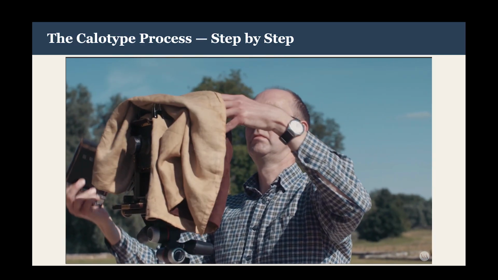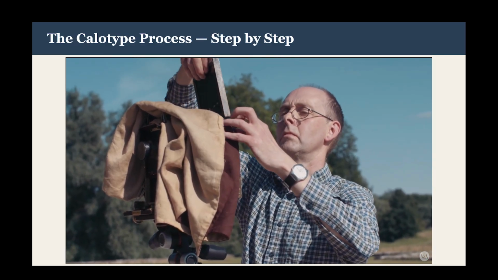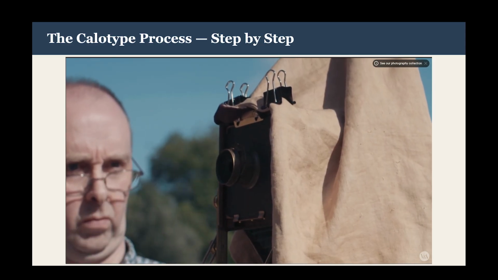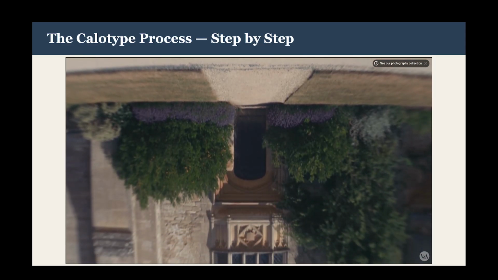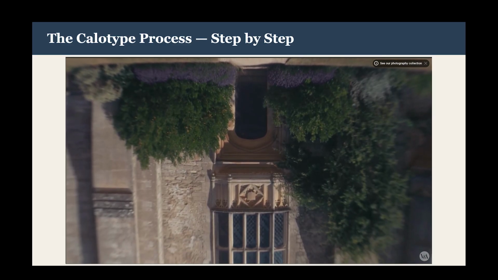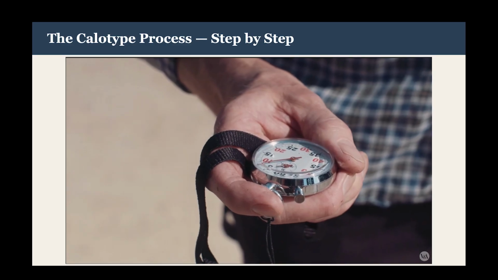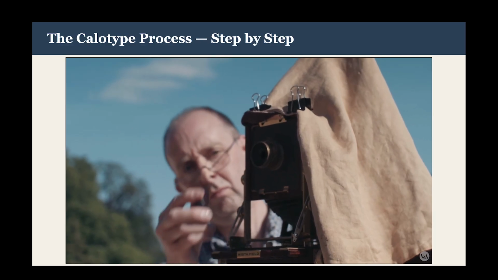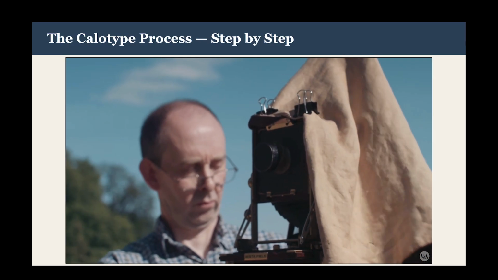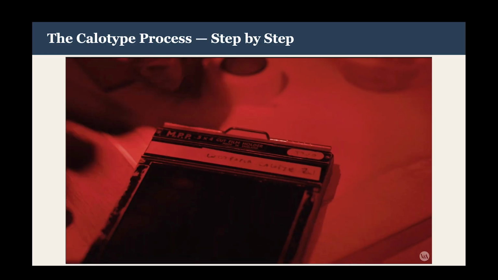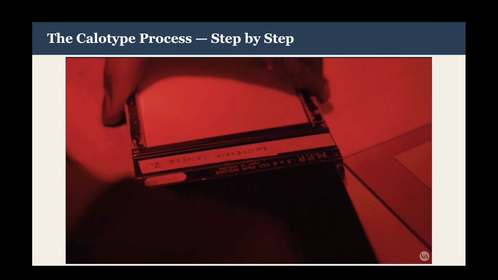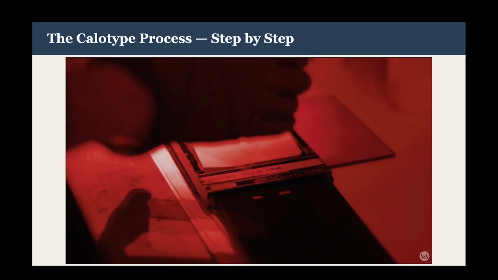The camera is loaded, and the lens cap is removed to let light in and expose the paper negative inside. Because of the way light travels, the image appears upside down on the camera's viewing screen. In bright sunshine, it takes around 3 minutes to capture the image. But at this stage, it is not visible.